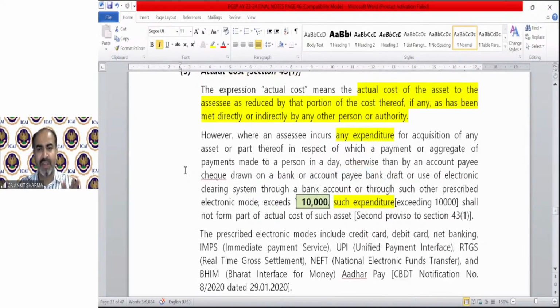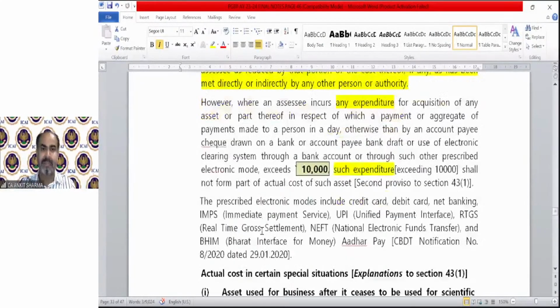Where an assessee incurs an expenditure for acquisition of any asset or part thereof, in respect of which a payment or aggregate of payments made to a person in a day, otherwise than by an account payee cheque drawn on a bank, an account payee bank draft, use of electronic clearing system, or such other prescribed electronic mode, exceeds 10,000, then such exceeding value shall not form part of the actual cost of such asset. You have to pay via bank or NEFT or that kind of mode. Prescribed methods are IMPS, RTGS, NEFT, via cheque, etc.